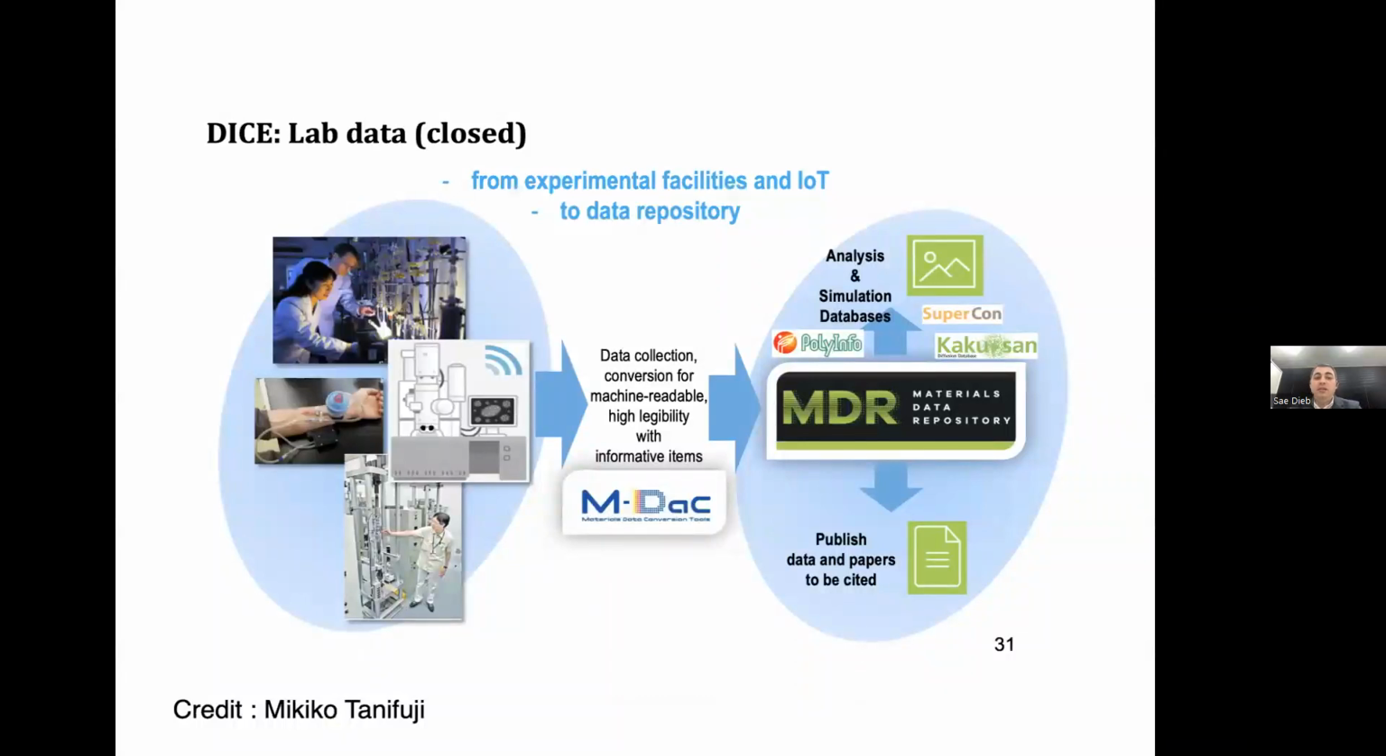Then, as I said, there is data collection from high-throughput experiment devices, and then IoT for some devices that cannot be connected to the network directly for security reasons. And we use the materials data conversion tool, MDAC, to convert this data into a structured format with metadata. So it could be machine-readable, and then it will be deposited in the materials data repository.